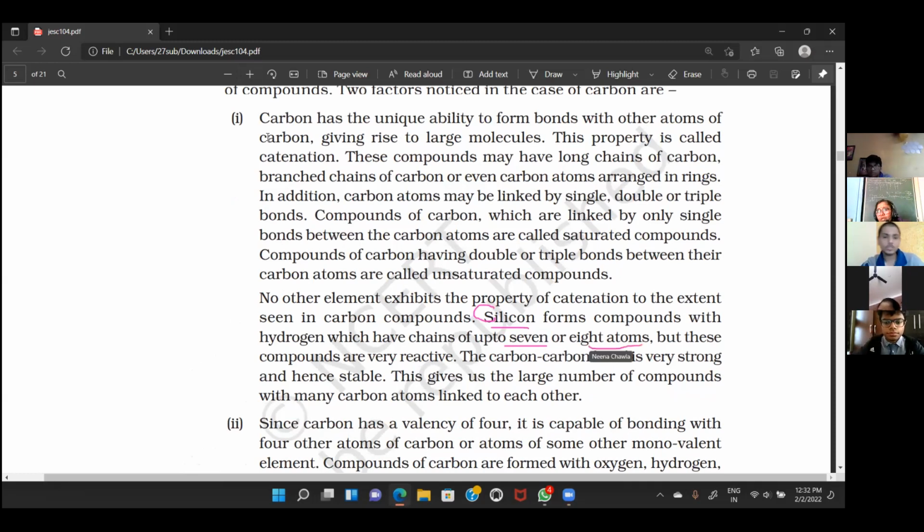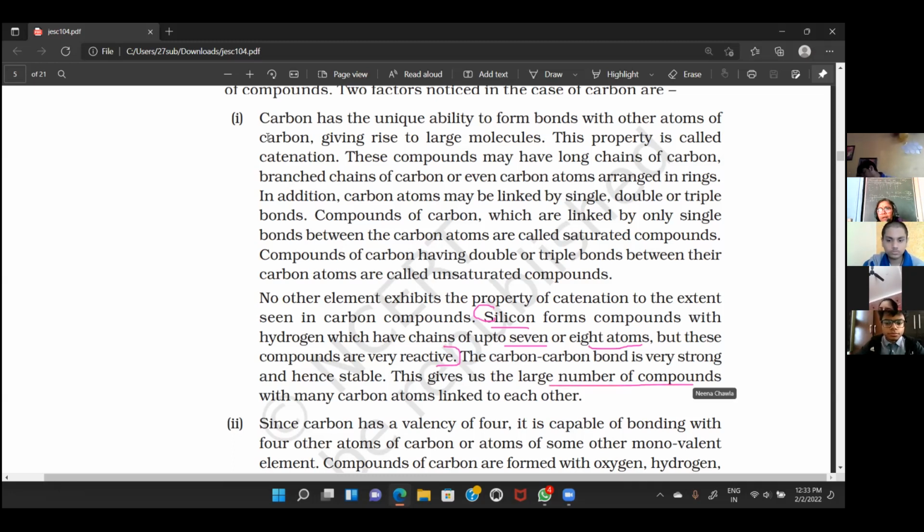But these compounds are very reactive. Because they are very reactive, what will happen? Their bonding will break, you can break their bonding, right? So silicon's catenation does not become so strong. The carbon-carbon bond is very strong and very stable. Is it clear? And they are linked to form a large number of compounds in long chains.